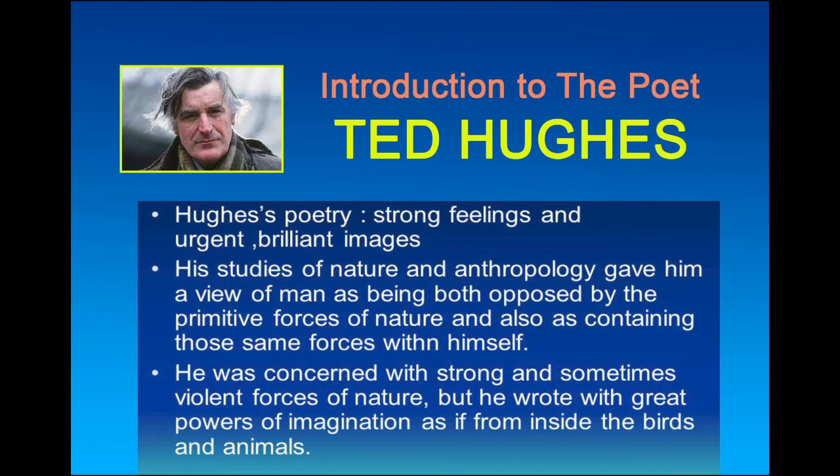His way of writing is to use top vocabulary and put words together in an unusual combination. His notable works are Birthday Letters, Crow, The Hawk in the Rain.